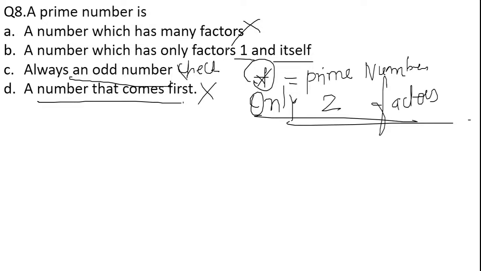For understanding that, I'll explain the concept of prime numbers once again. Prime numbers are the numbers which have only 2 factors.